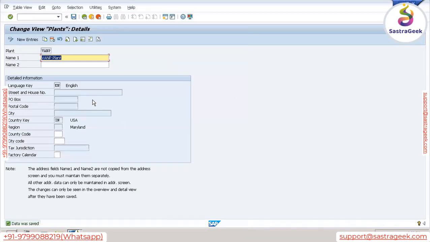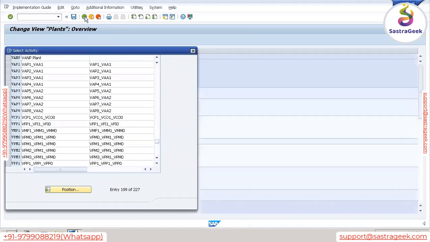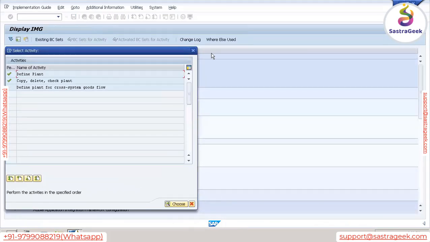Any question? I'll make a note of all organizational units in one place so that it will be very easy for all of you to understand. Any question? Do we have to follow the same procedure every time whenever we define any plant or define any sales office?